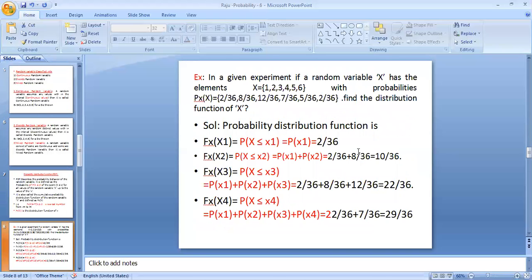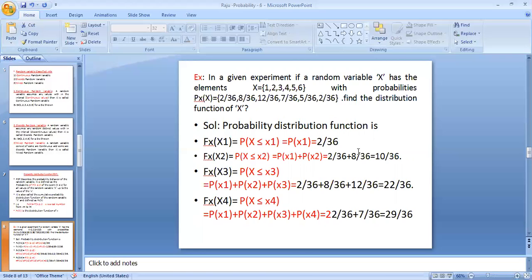Here you can see the example. In a given experiment, a random variable capital X has the elements x equal to 1, 2, 3, 4, 5, 6 with the probabilities P of x equal to 2 by 36, 8 by 36, 12 by 36, 7 by 36, 5 by 36, 2 by 36.